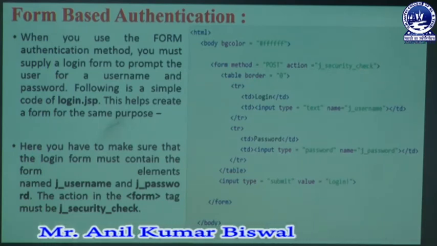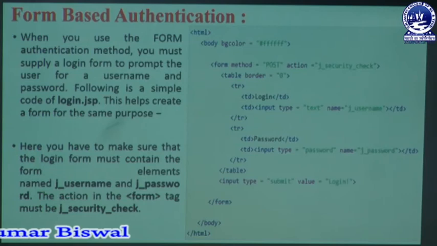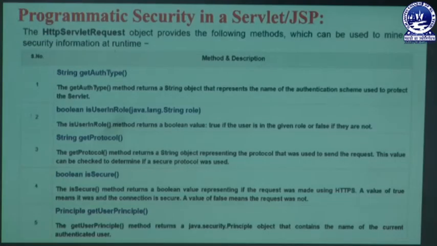In that J security check, we have successfully verified our user content, meaning the username as well as the user password. Whenever it is matched, then you are getting an environment. Whenever it is not matched, then you will never get it. So next we are going to describe the different programmatic security features in our Servlet or JSP page content.